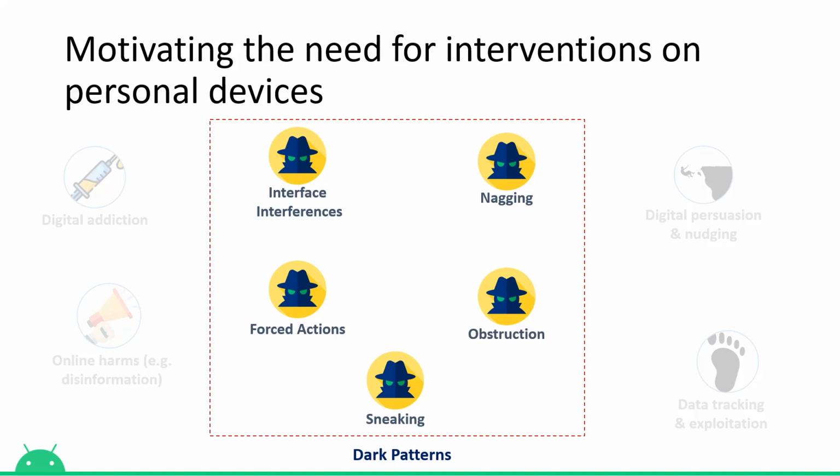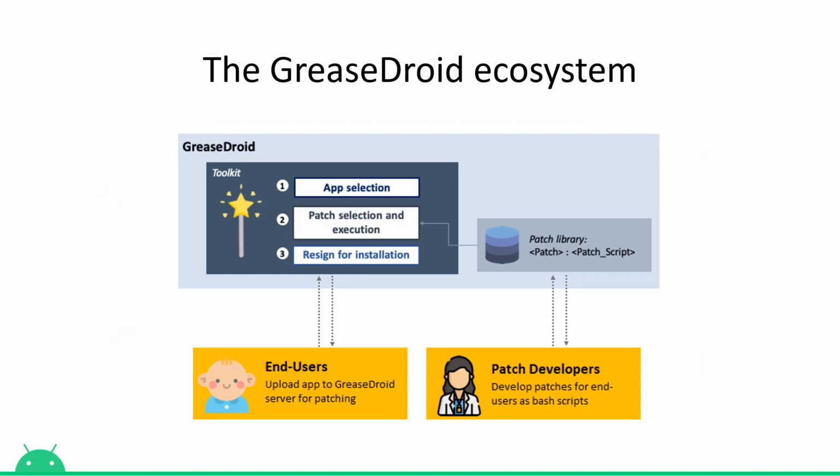So we asked ourselves, what if users were given the ability to overcome user-hostile features in technology, thereby putting power back into the hands of its users? Our conceptual contribution with GreaseDroid is an ecosystem for app modification that reduces dark patterns in mobile apps.